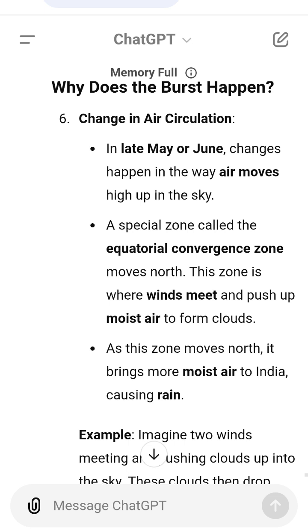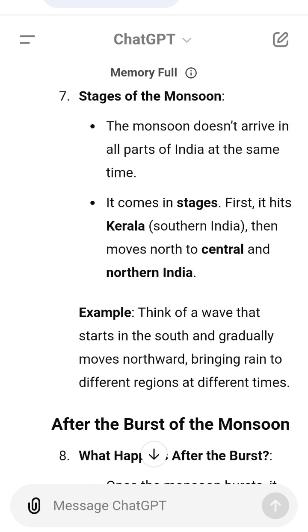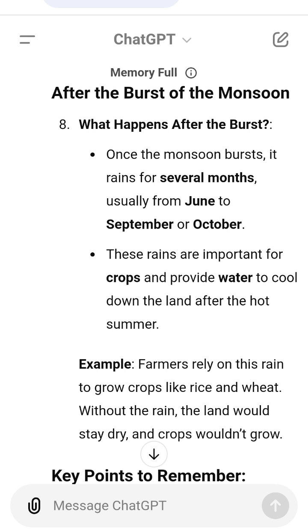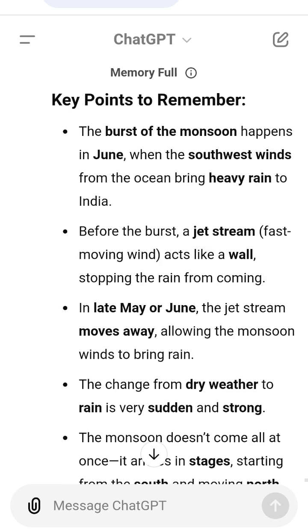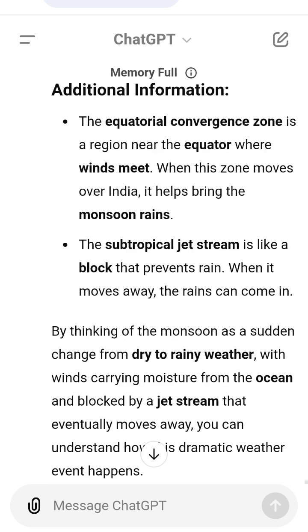Additional information. The equatorial convergence zone is a region near the equator where winds meet. When this zone moves over India, it helps bring the monsoon rains. The subtropical jet stream is like a block that prevents rain. When it moves away, the rains can come in. By thinking of the monsoon as a sudden change from dry to rainy weather, with winds carrying moisture from the ocean and blocked by a jet stream that eventually moves away, you can understand how this dramatic weather event happens.